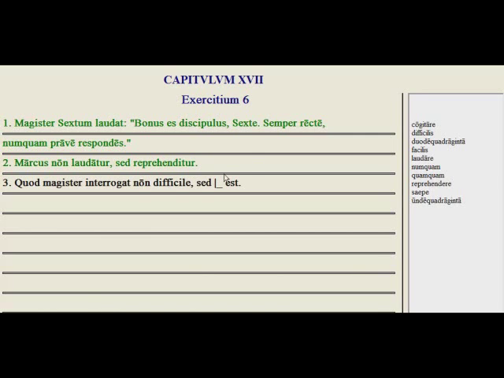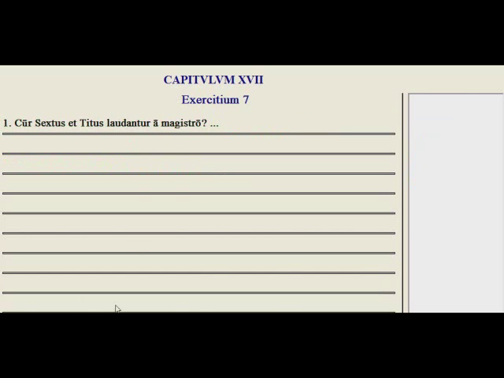Okay, let's try exercise 7, the question and answer. Why are Sextus and Titus praised by the teacher? Well, Sextus et Titus laudantur for a number of reasons. Quia recte respondent, because they respond correctly. Quia industrii et prudentes sunt, because they're hardworking and industrious and clever. And here we have they're praised because they're clever and industrious students.